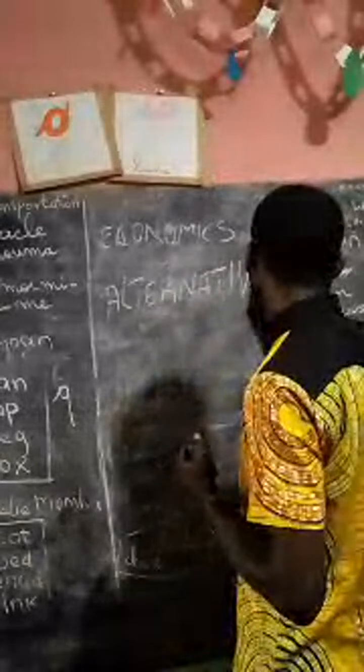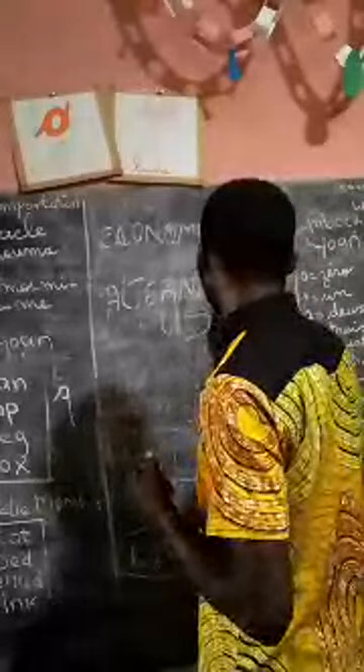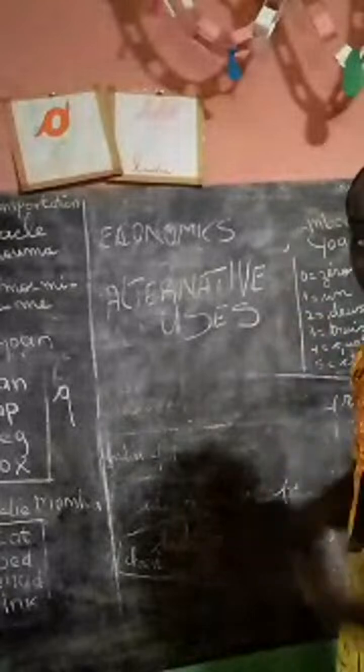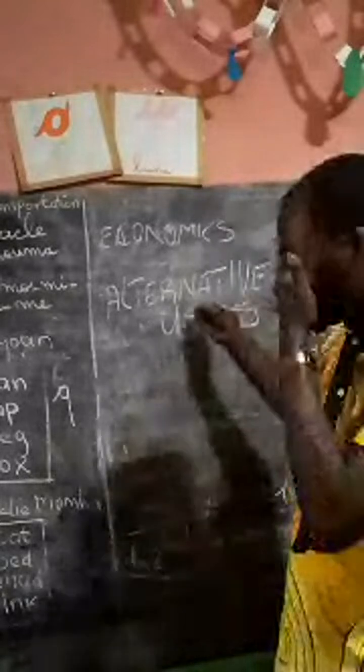So we have defined ends, which mean needs or wants, and scarce means, which are limited resources. Now, what are alternative uses? How can you define alternative uses?